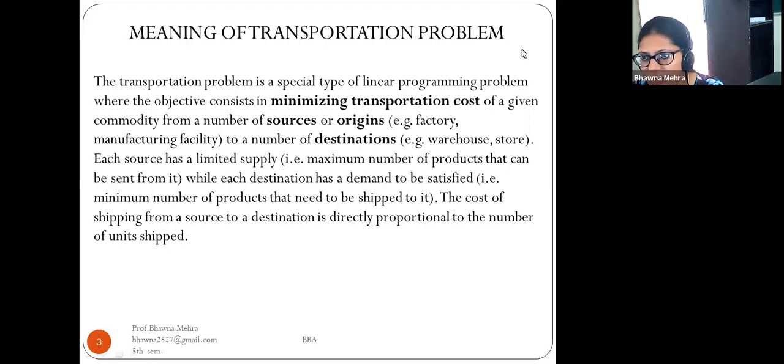So the transportation problem is a special type of linear programming problem, and the objective is to minimize the transportation cost of a given commodity from a number of sources or origins, such as factories and manufacturing facilities, to a number of destinations, the warehouses and stores. Each source has a limited supply, the maximum number of products that can be sent from it, while each destination has a demand to be satisfied, the minimum number of products to be shipped to it.